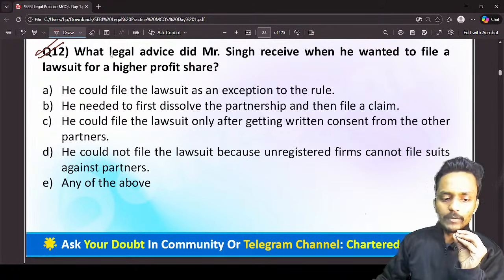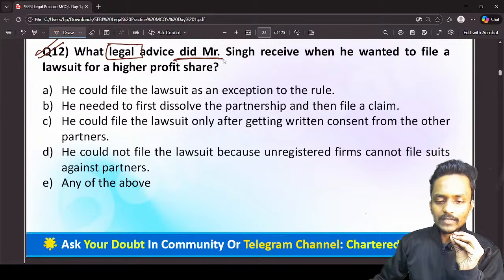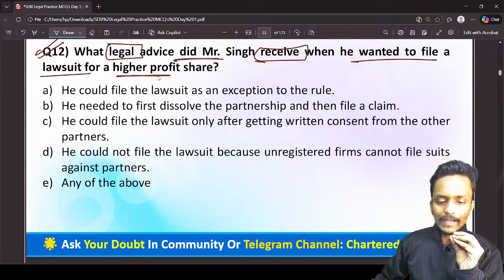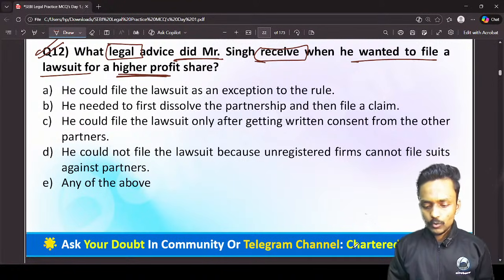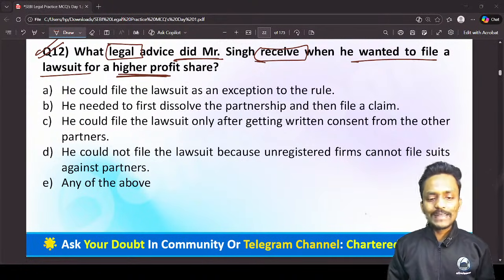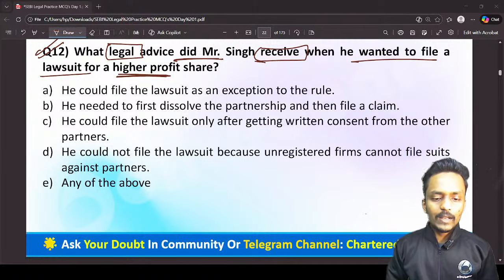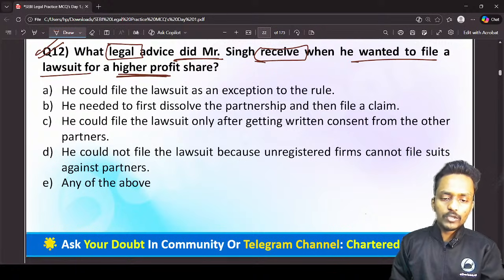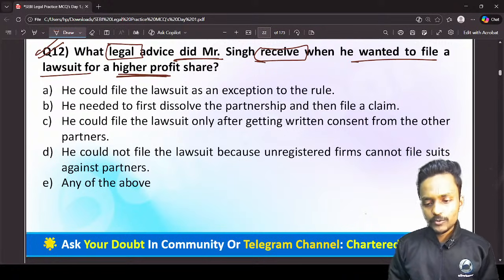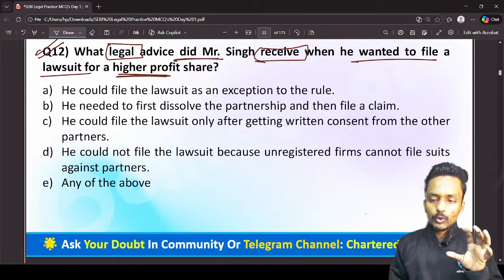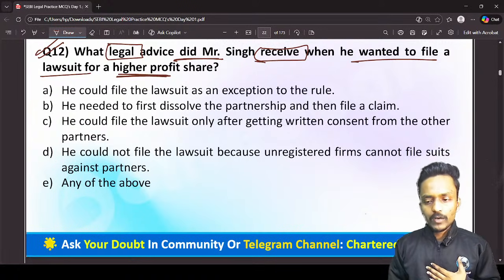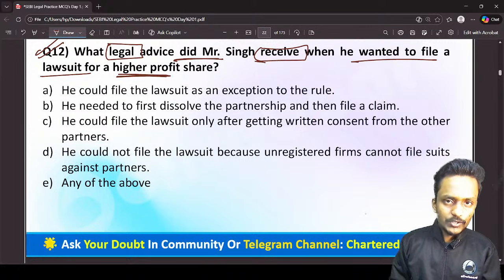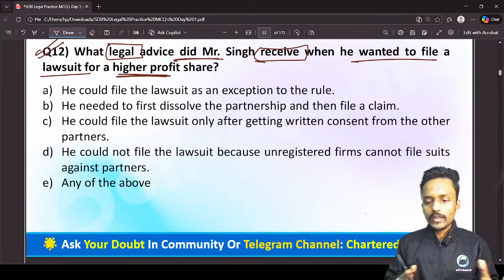Now I am moving forward to question number 12. Question number 12 deals with what legal advice Mr. Singh received when he wanted to file a lawsuit for a higher profit share. So can you tell me in the chat box what legal advice Mr. Singh received? Guys, you know very well, when one of the partners wants to file a suit for a higher profit share against the partnership firm or against the partner, it is totally not allowed.